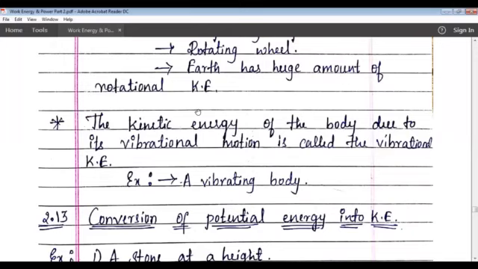When the body moves to and fro about its mean position, we call that motion vibrational motion, and therefore the kinetic energy of the body due to its vibrational motion is known as vibrational kinetic energy or vibrational energy. An example is a vibrating body, which always possesses vibrational kinetic energy.